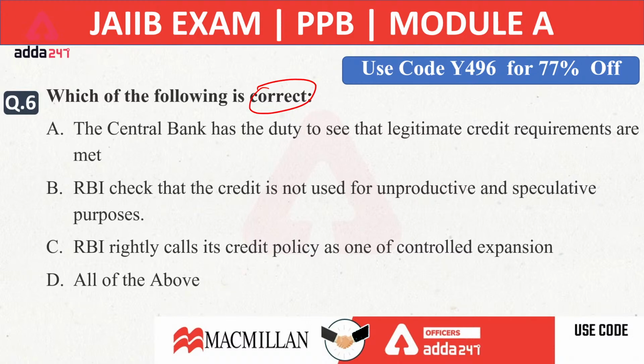So first of all, the central bank has the duty to see that legitimate credit requirements are met. That is true. This is the duty of Reserve Bank of India. Now, RBI checks that the credit is not used for unproductive or speculative purposes. That is also true. It is the duty of RBI to check that whatever credit supply is in the market is not used for unproductive or speculative purposes. Now, RBI rightly calls its credit policy as one of controlled expansion. That is true. The right answer will be D, that is all of the above.